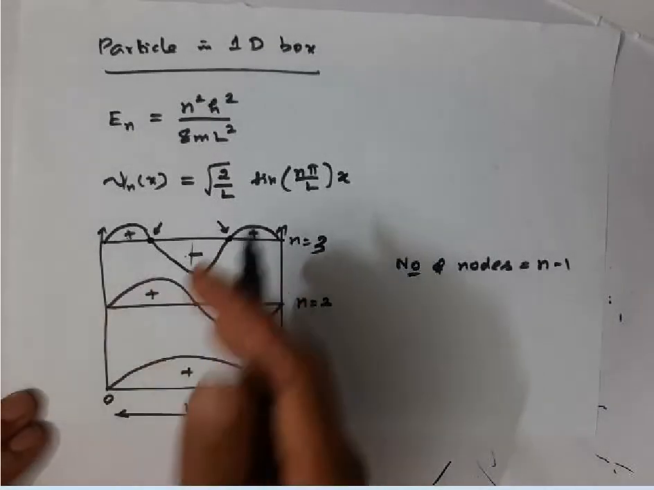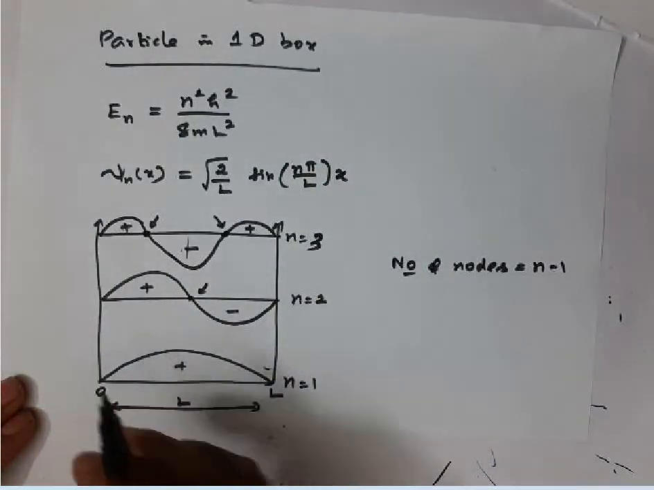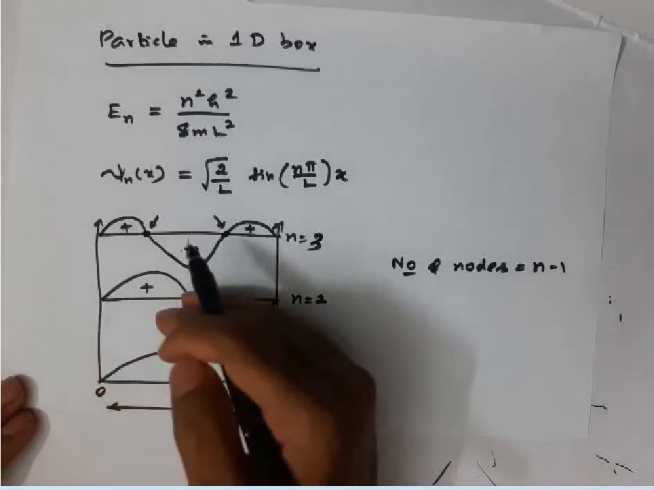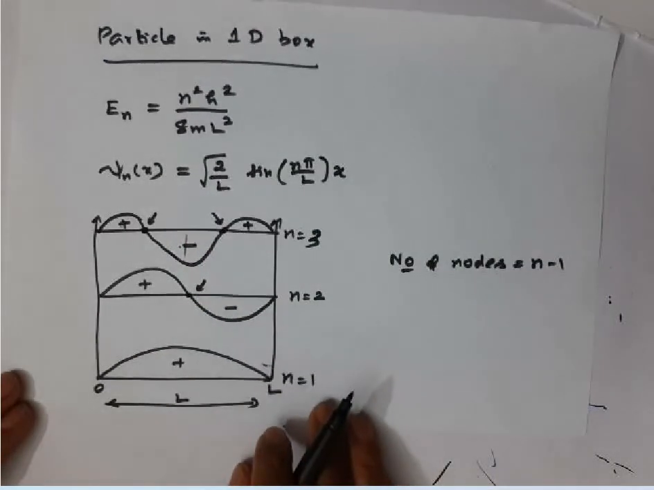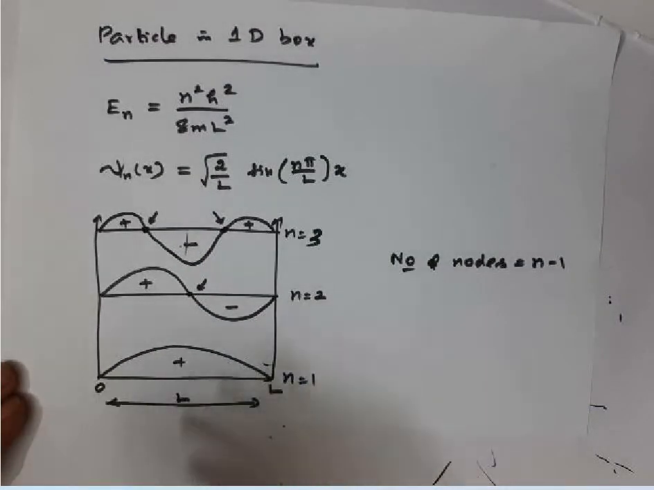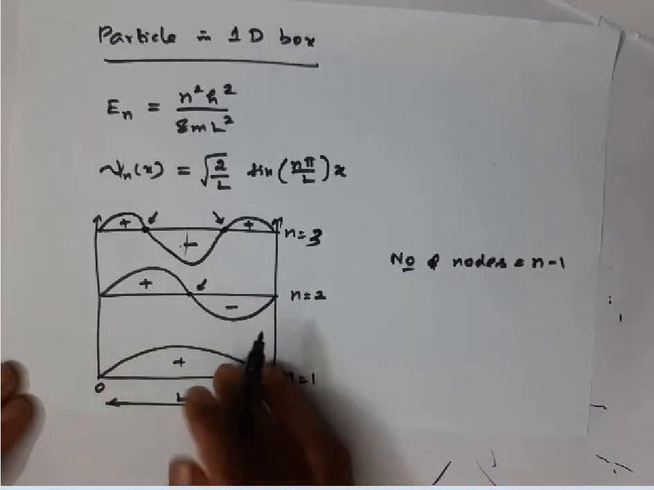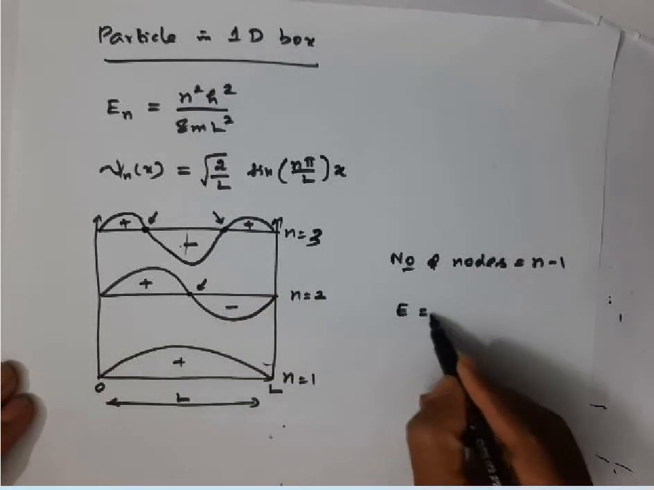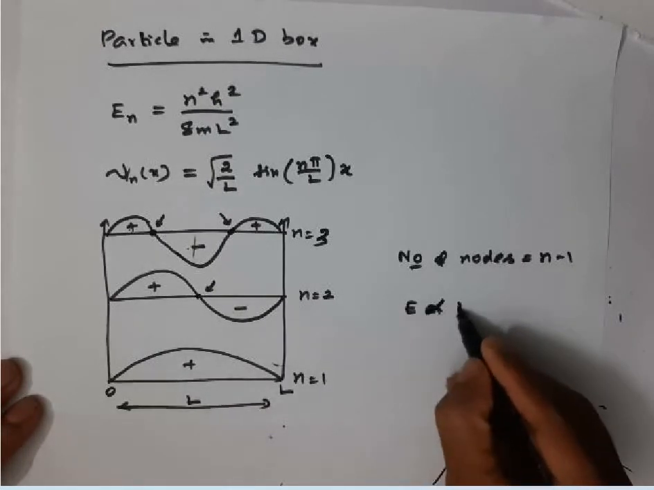It is also very clear from this that as we go to the higher levels, from ground state to first excited state, first excited to second excited state, the number of nodes increases. So I can say that as the number of nodes increases, energy also increases. So the energy of the states is directly proportional to the number of nodes.